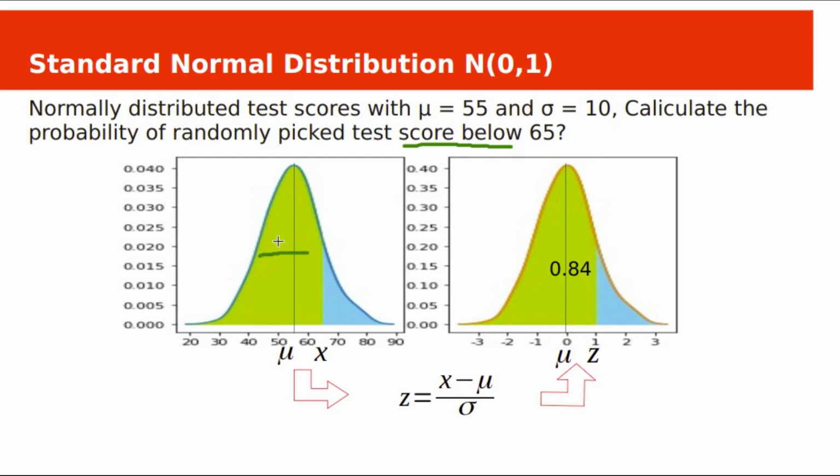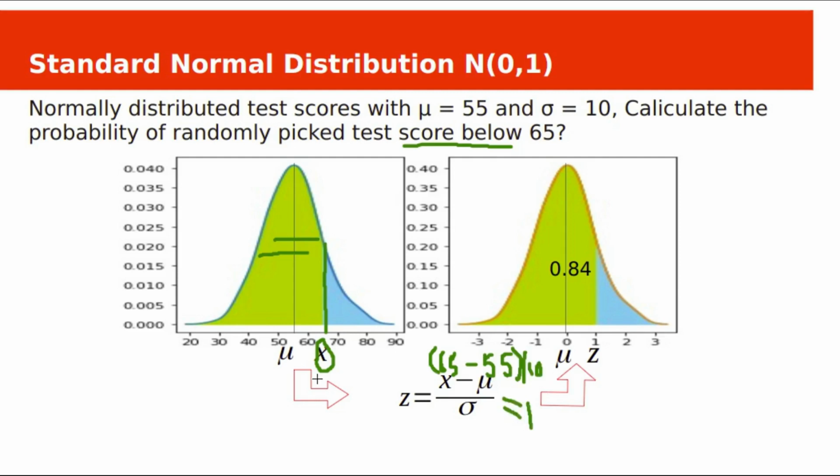We need to calculate the area under this curve up to the value x, here 65. Instead of that complex integration, we use the standard normal distribution table. We need to represent this value x, which is 65, in the standard normal distribution, so we standardize this x value using the formula x minus mu by sigma. Then it is 65 minus 55 by 10.